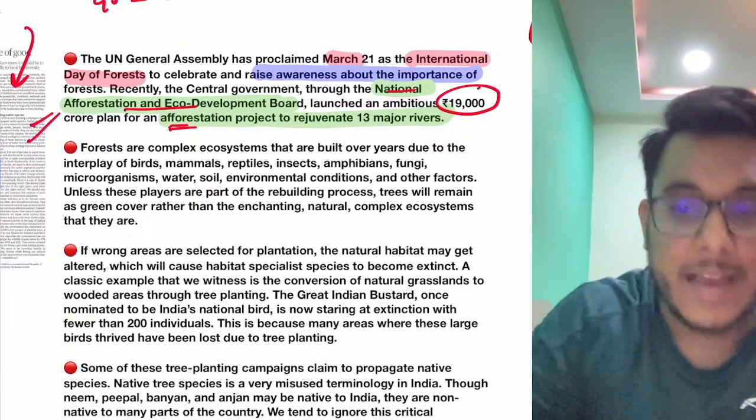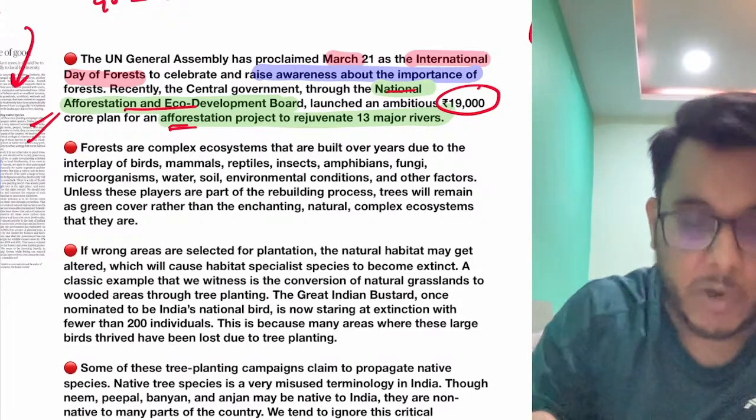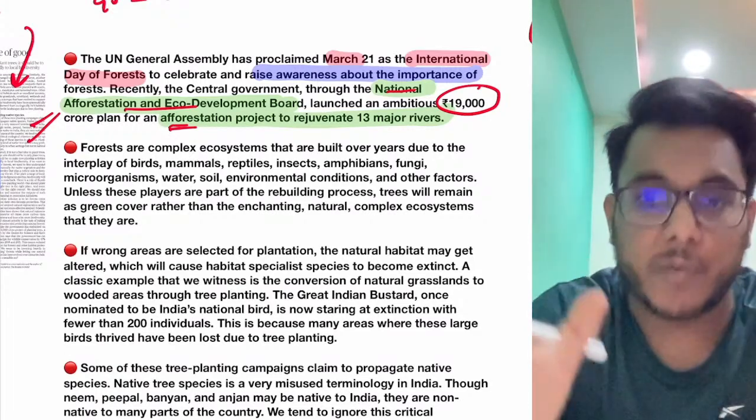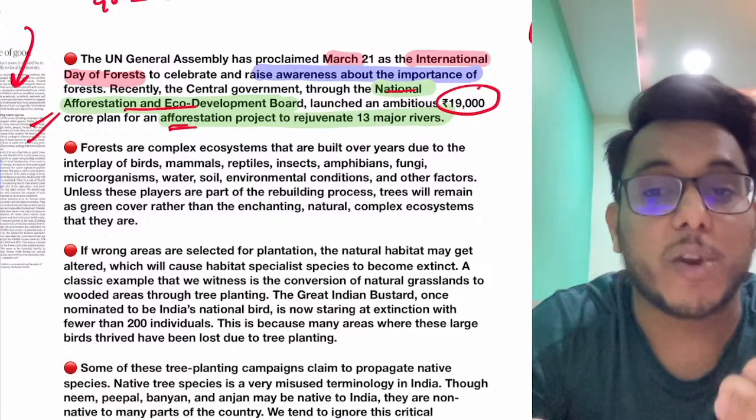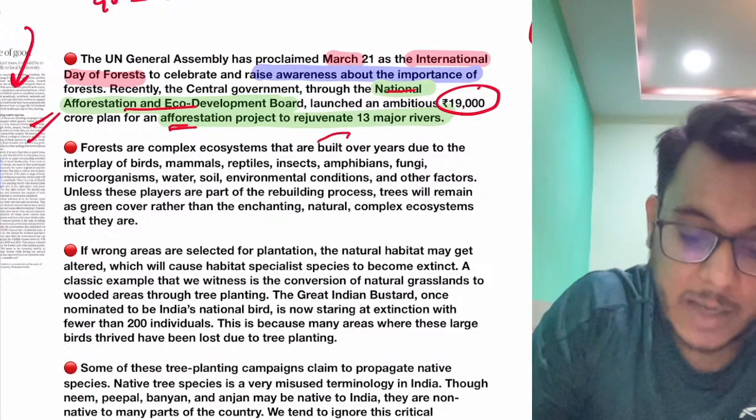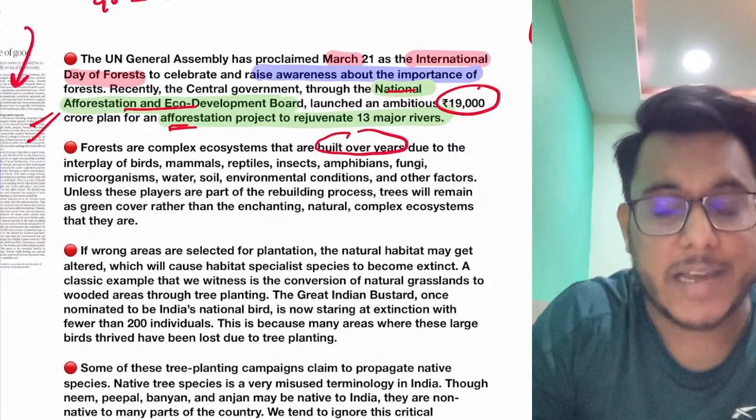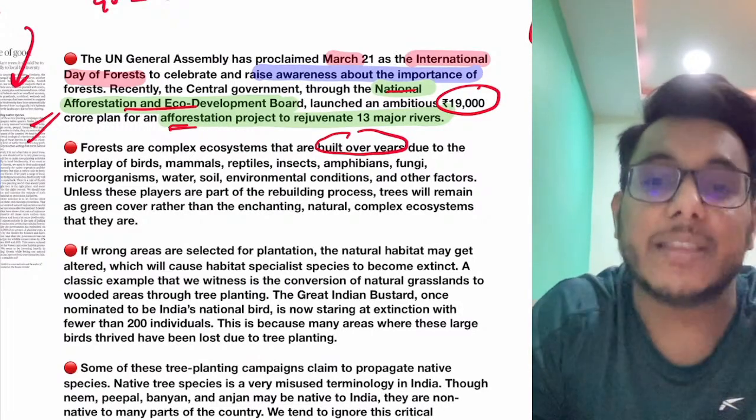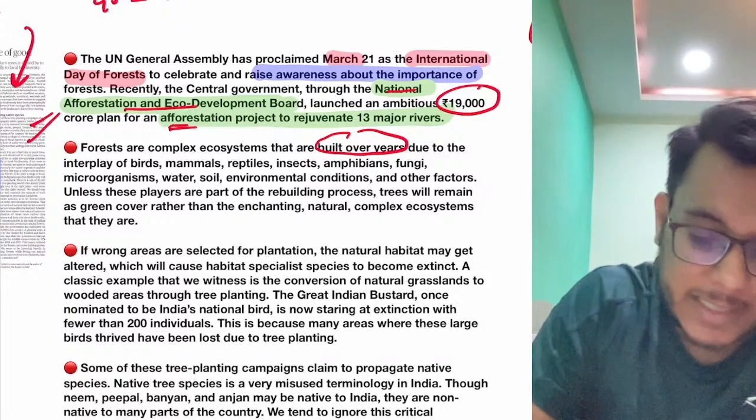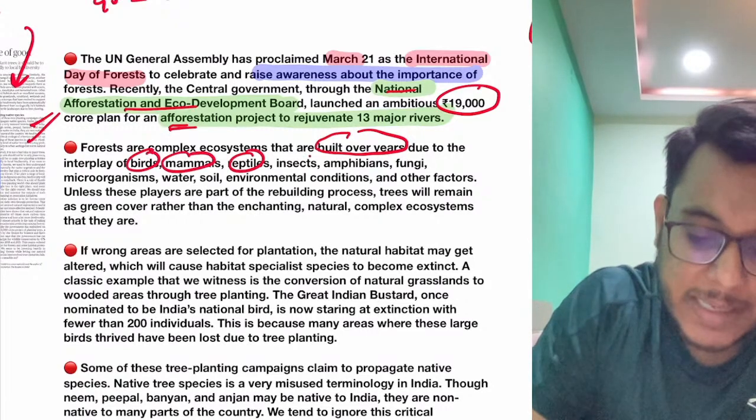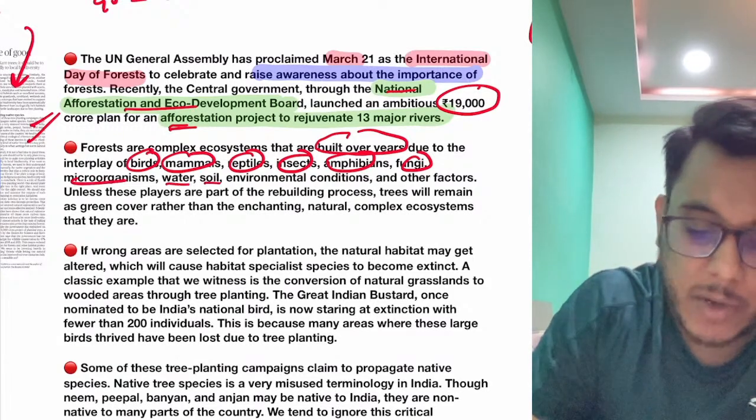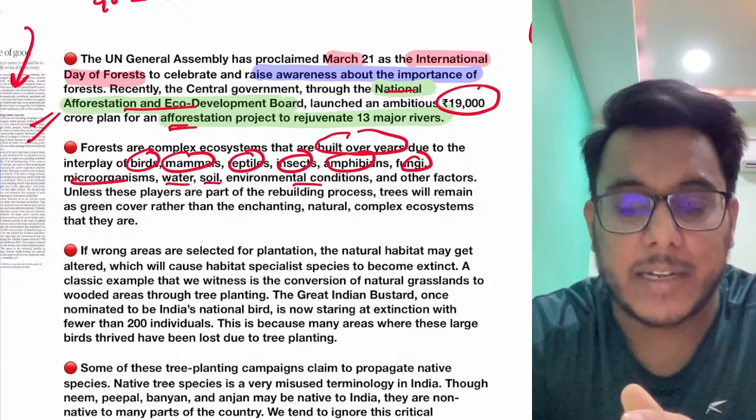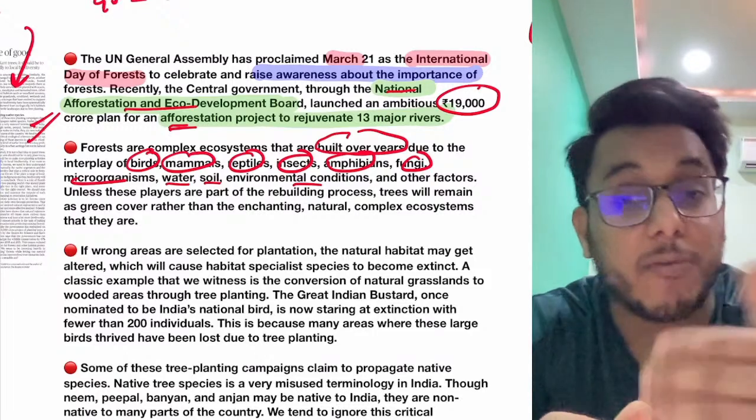Now the article says that forests are not just a collection of trees. Forests are much more complex ecosystems that are built over hundreds and thousands of years. A forest comes into existence when there is a complex interplay between different entities such as birds, mammals, reptiles, insects, amphibians, fungi, microorganisms, water, soil, environment, and many such conditions. When they come into a unique interplay, the forest is made.